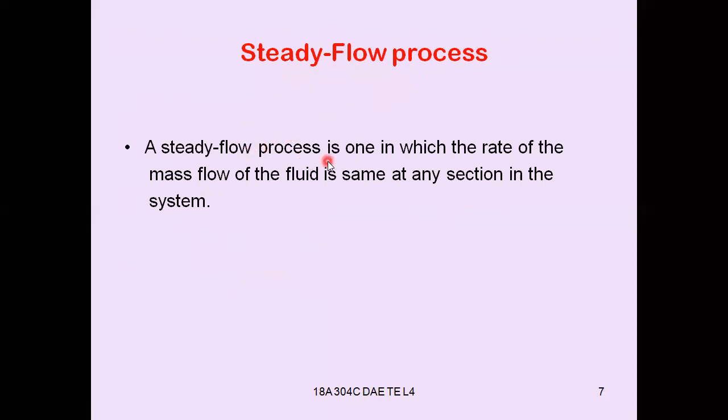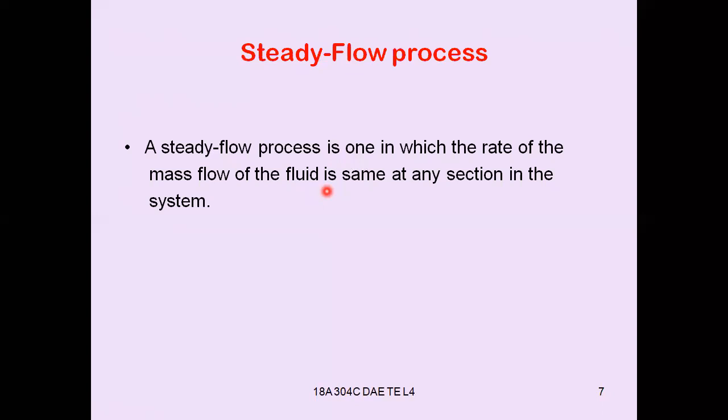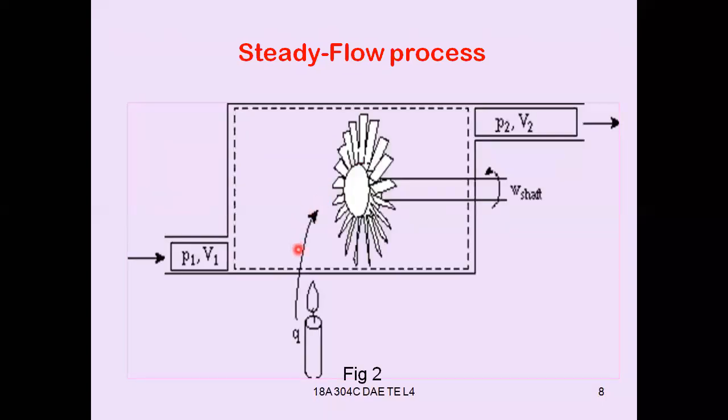A steady flow process is one in which the rate of mass flow of the fluid is the same at any section in the system. Here you can see the steady flow process.